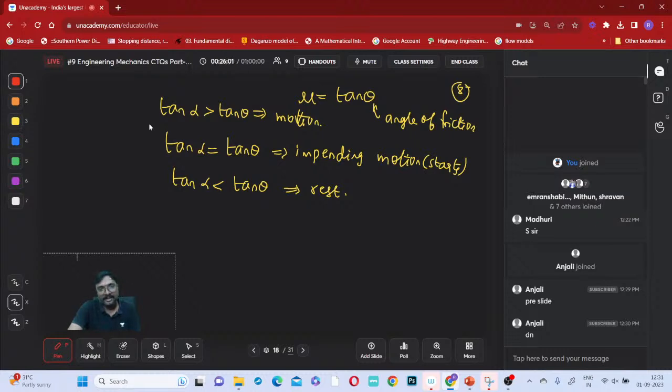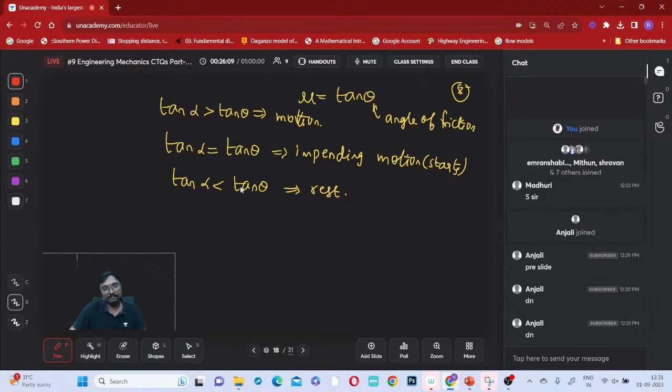Theta is the angle of friction and alpha is the angle of repose. Okay. So if that alpha is greater than this alpha r, automatically what will happen? That motion will happen. Done? Okay.